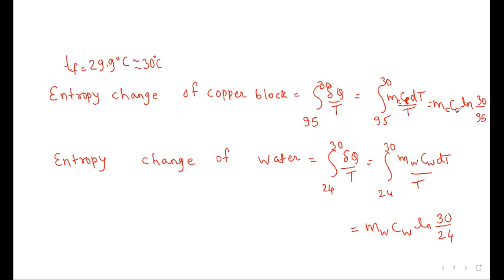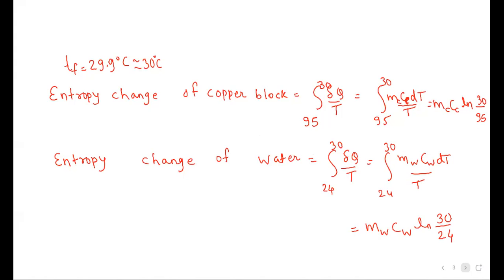So it is m of copper, C of copper, ln of 30 by 95, final temperature upon initial temperature, and when you solve it, you will get it as negative, and it has to be negative because the entropy of the copper would decrease. Why would the entropy of the copper decrease? Because the heat is given away. Whenever heat is given away, the entropy would decrease. Entropy of water would increase because heat is accepted. Along with the heat flows the entropy. Heat is gained, so entropy of water would increase. Heat is lost, so entropy of copper would decrease. So how much? Solve this and we'll get the values.